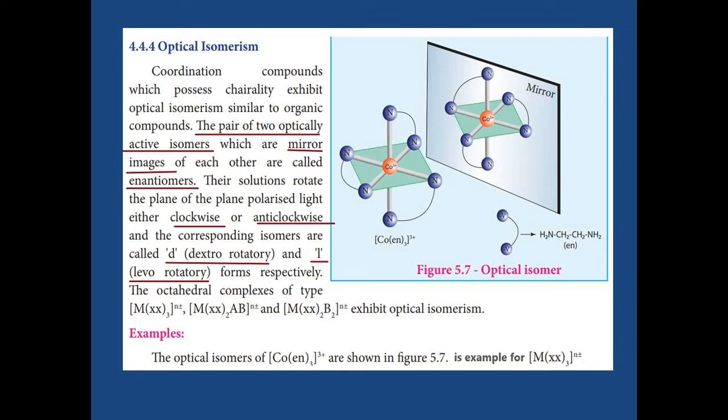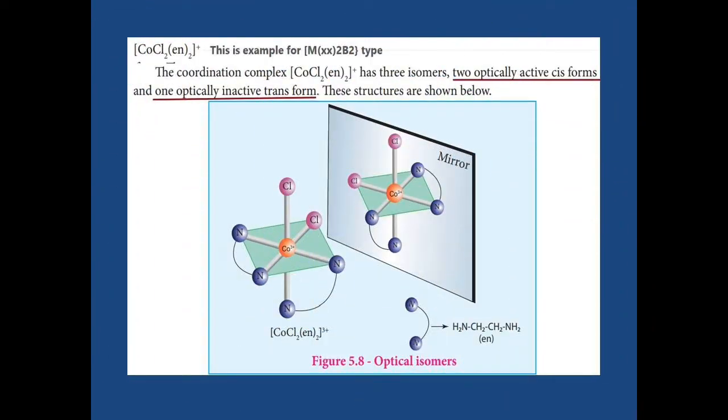The first example is given for the central atom with 3 bidentate ligands. Here the cobalt is linked with 2 ethylenediamine, a bidentate ligand, and 2 chlorine.